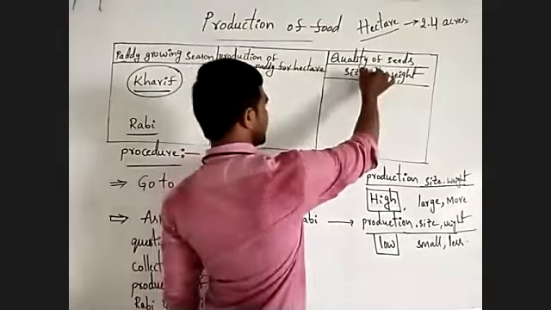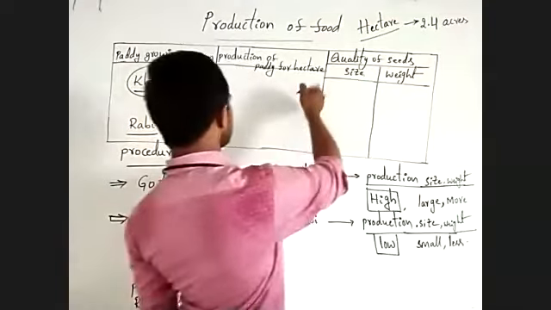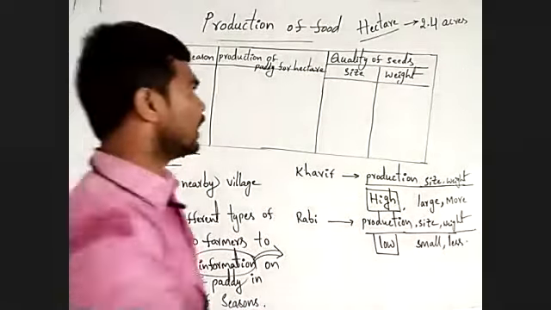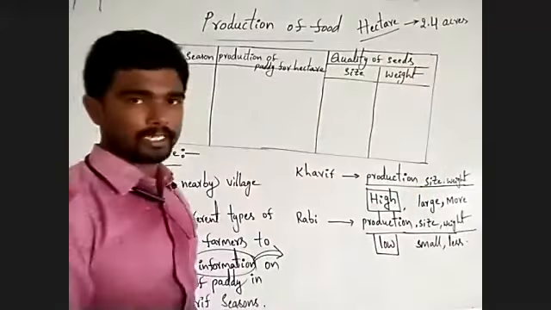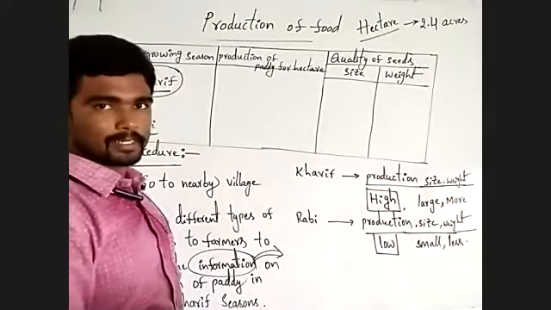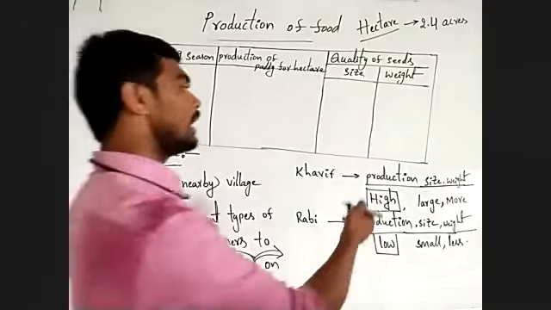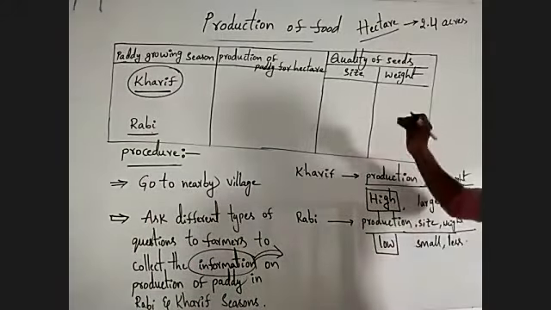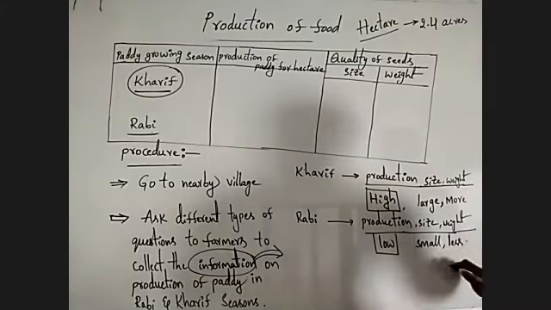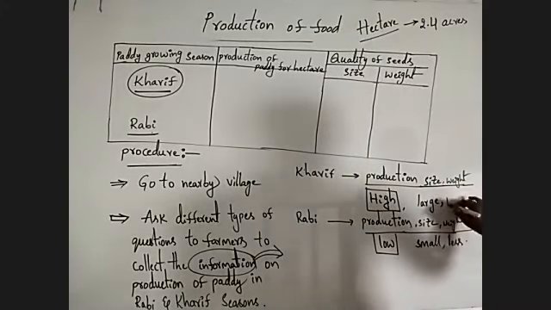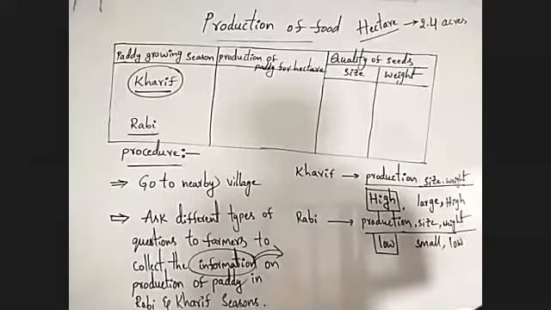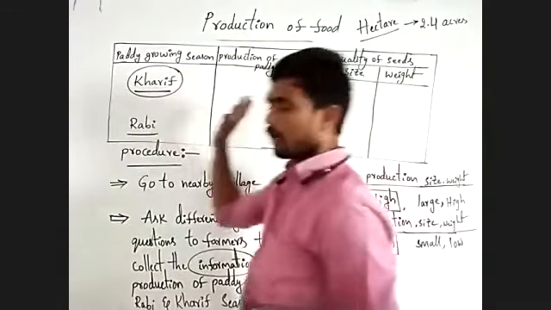Next, size of the grains is larger than the size of the grains in Rabi season. Weight is also more; high weight is present here, low weight is present here.